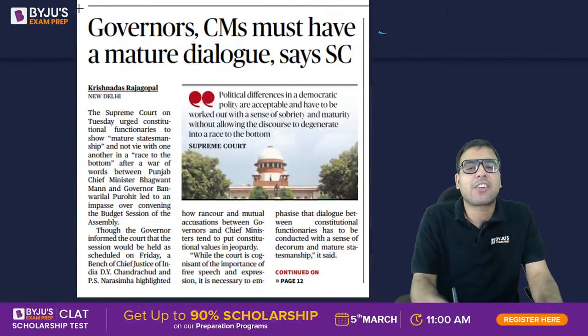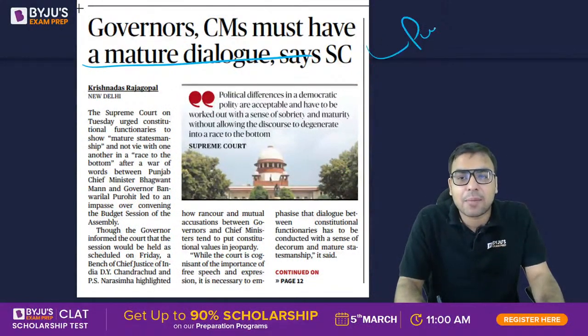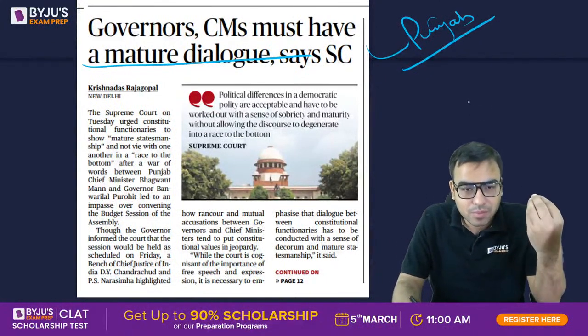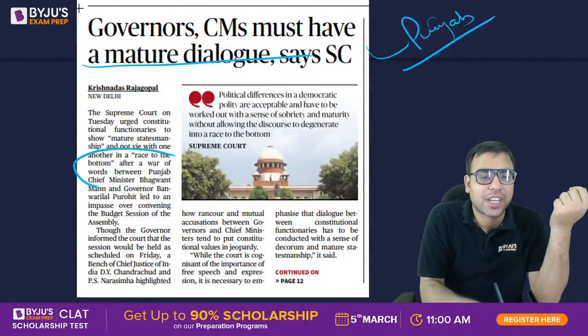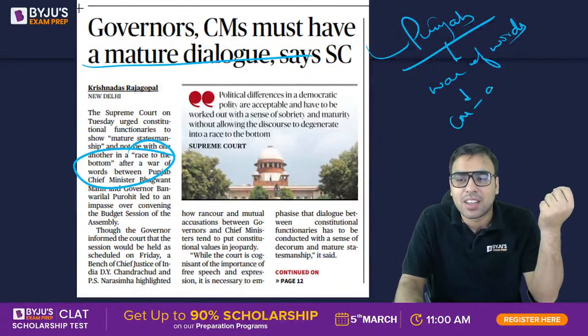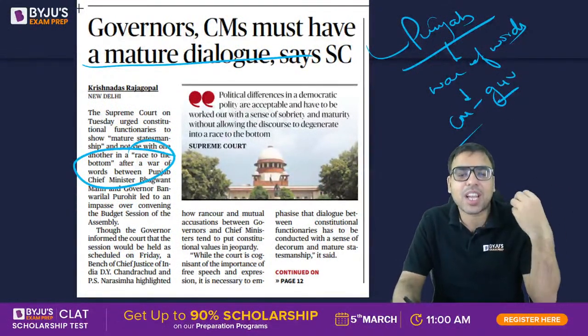Okay, first page के second half में article थी, governor CM must have a mature dialogue. Actually what happened was recently in Punjab, some actually war of words you can say. So the war of words actually happened between chief minister and governor. So sometimes these things do happen कि गवर्नर और चीफ मिनिस्टर के बीच थोड़ा सा war of words हो गया.